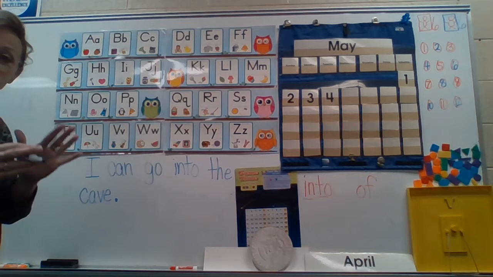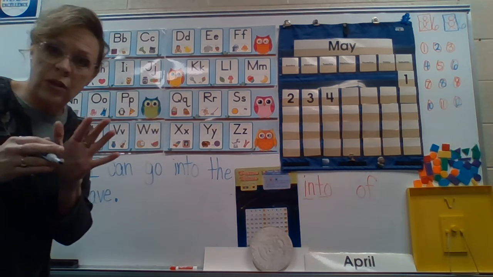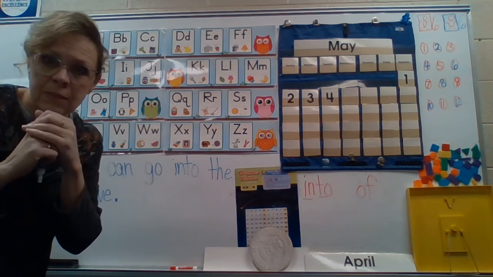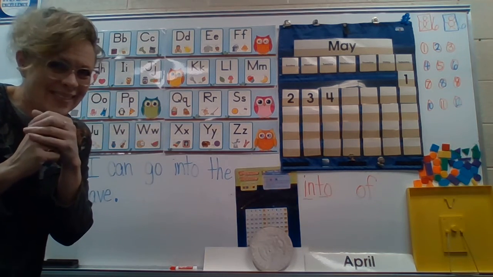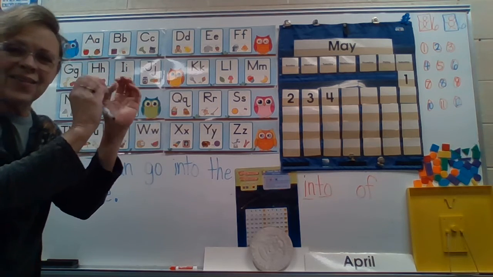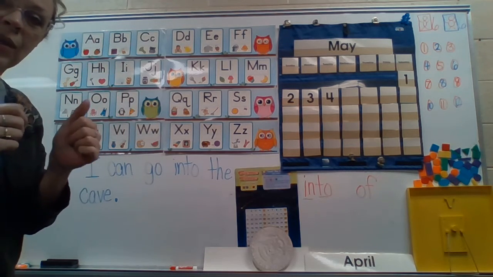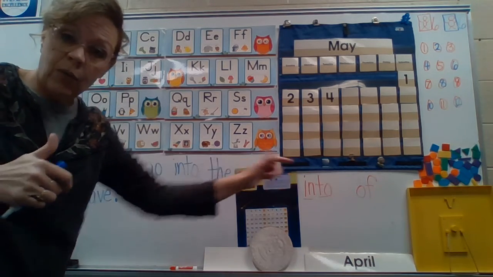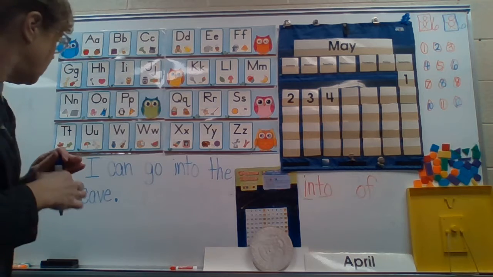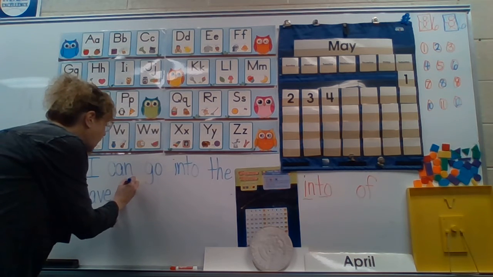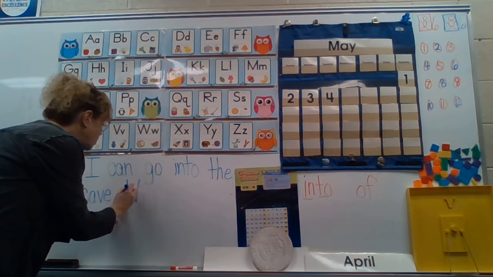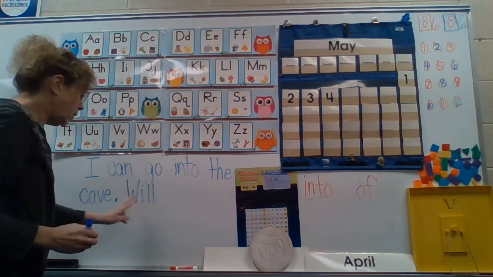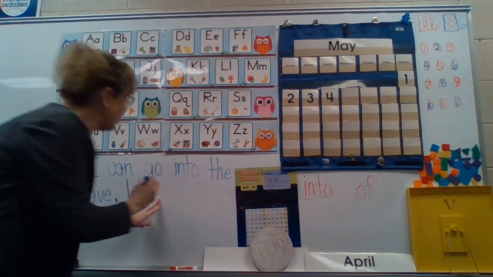Okay. Now my next sentence is a question. Will there be lots of bats? Oh, bats like caves. They like to go in there and hang upside down and rest. Okay. So let's see. Will there be lots of, a new sight word, bats? So I'm going to leave a nice space and start with a capital letter for will because I'm writing a new sentence. W-I-L-L. Will. Now there, we haven't learned that word yet.